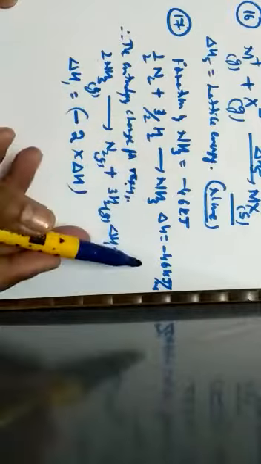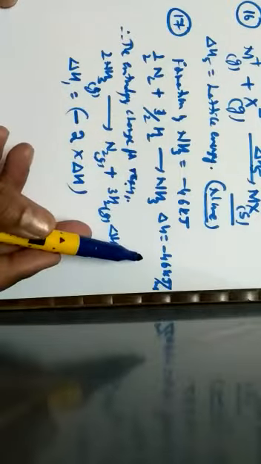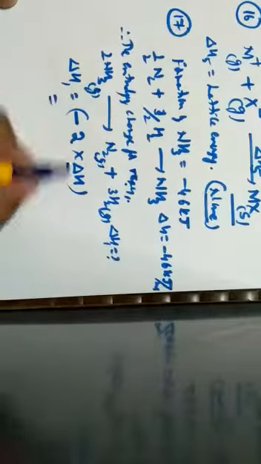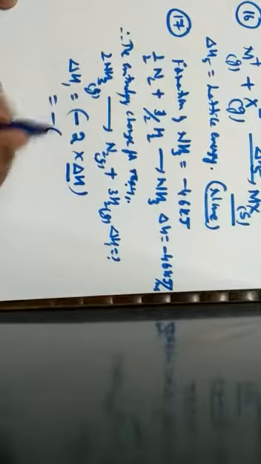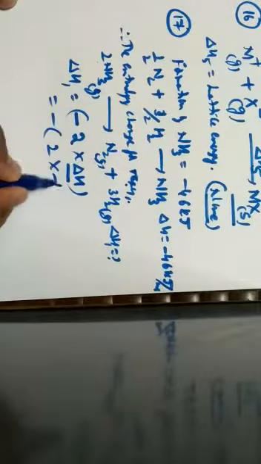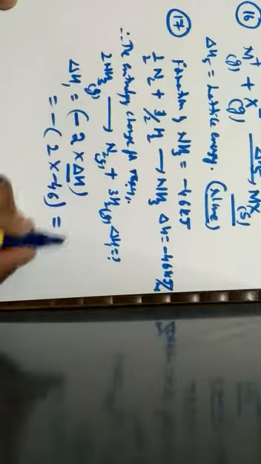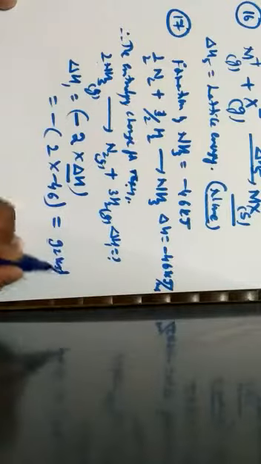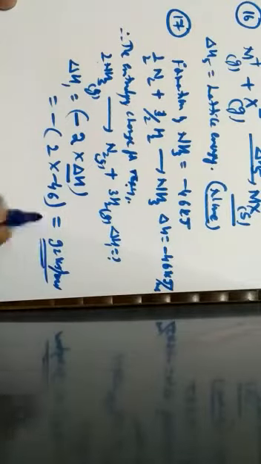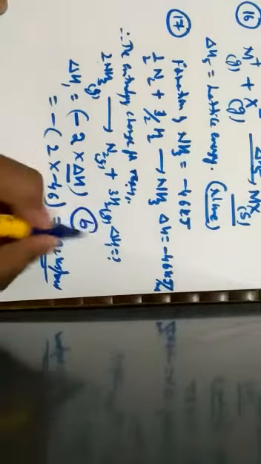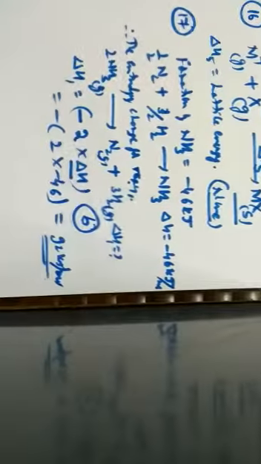For the formation of ammonia, how much is it? It is minus 46. So when I substitute the value of delta H, minus 2 into minus 46 is nothing but 92 kilojoule per mole with a positive sign. And this 92 kilojoule per mole is given by option B.